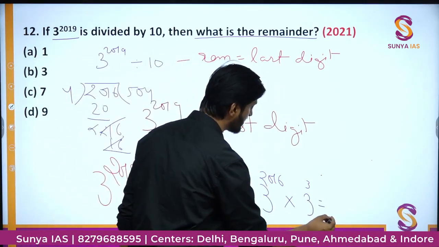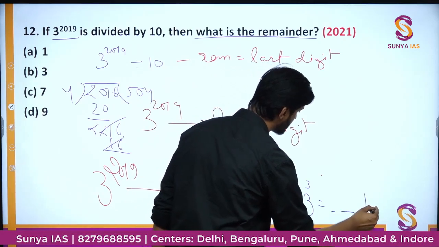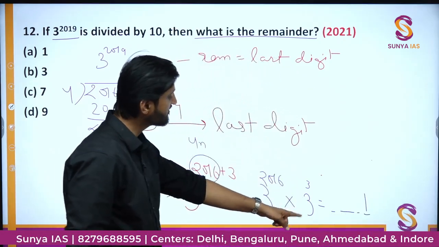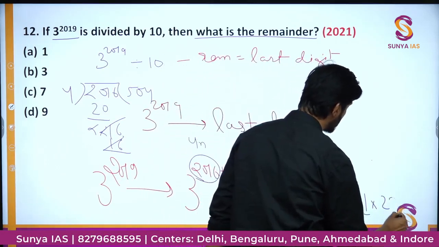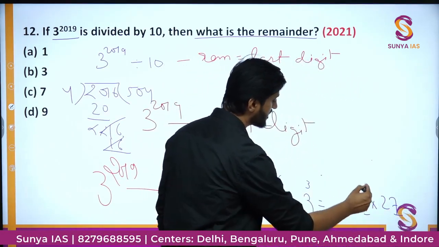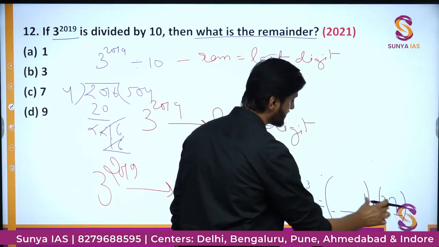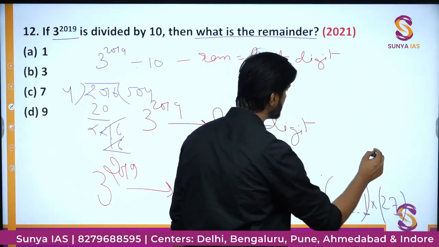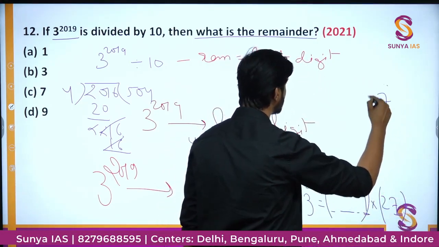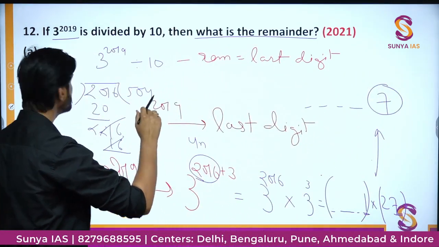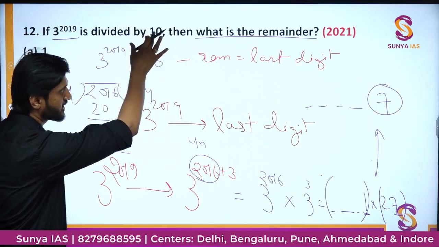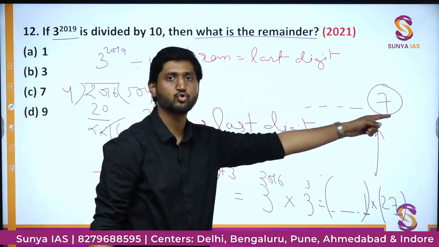Whatever the digits ahead, the last digit is going to be 1. And further we have 3 to the power of 3, that is 27. On multiplying the two numbers, the last digit will be 1 into 7, that is 7, which is the last digit of the overall product. One can say the remainder when divided by 10, or the last digit, comes out to be 7.